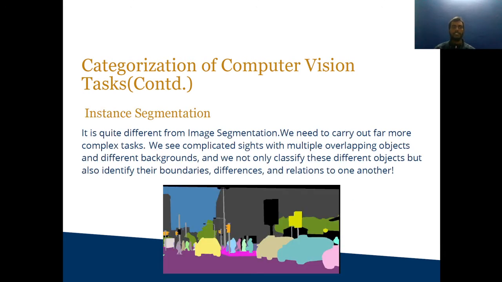Instance segmentation. It is quite different from image segmentation. We need to carry out far more complex tasks. We see complicated scenes with multiple objects, overlapping objects and different backgrounds. And we not only classify these different objects, but also identify their boundaries, differences, and relations to one another. And then we localize and make boxes and assign similar kinds of pixels to different objects.